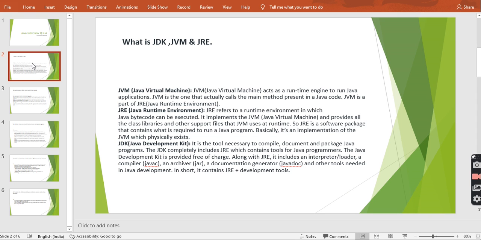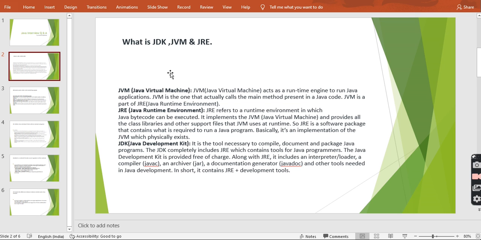Unlike C and C++, if we compile code on one operating system, then we definitely have to run that on the same machine. But in Java, we can compile once, run anywhere. It's write once, run anywhere. So today, I will discuss our topic: what is JDK, JVM, JRE.